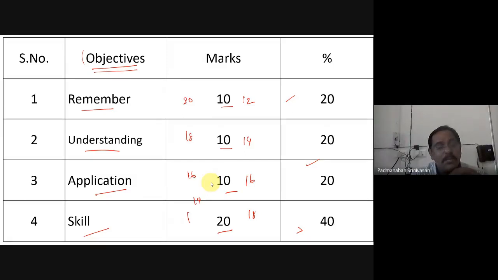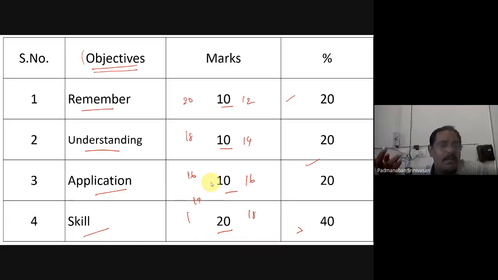So the task for today is to prepare a blueprint and have it with you. You have to put all the 4 table columns. First 3 you have to make, and the 4th one you have to make. The 4th one should be landscape. The first 3 table columns, make them portrait. It can be in 1 page also.